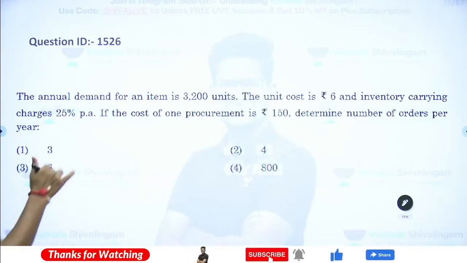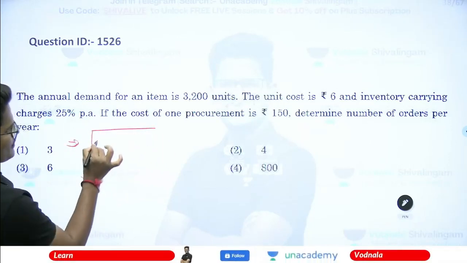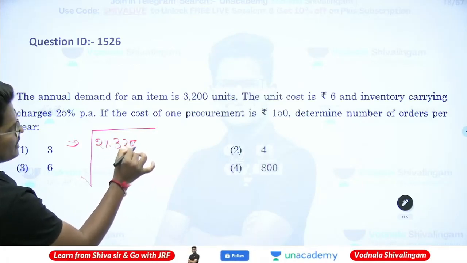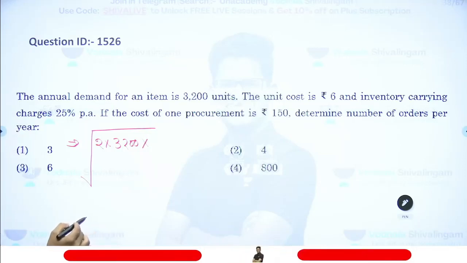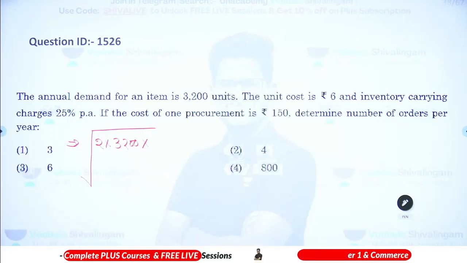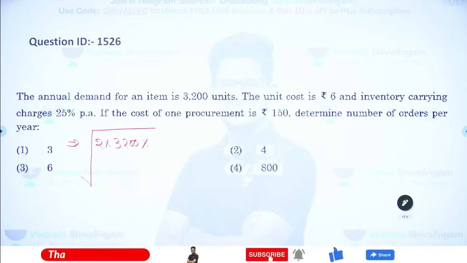This is the EOQ question. Square root of 2 into 3,200, the annual demand, and ordering cost 150 rupees. The cost of one procurement is 150 rupees. Unit cost is 6 rupees. Inventory carrying cost 25%. We need the number of orders.